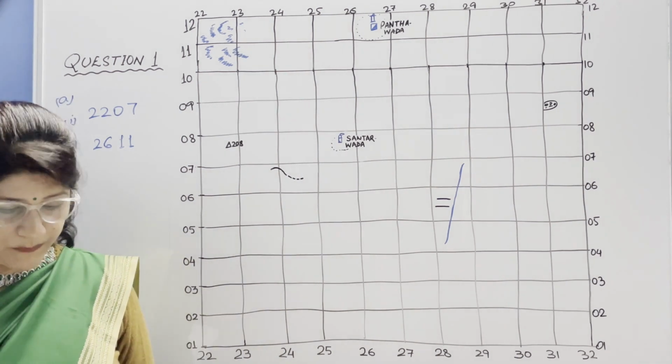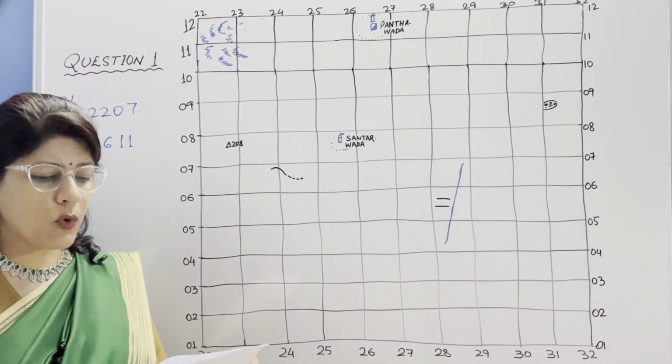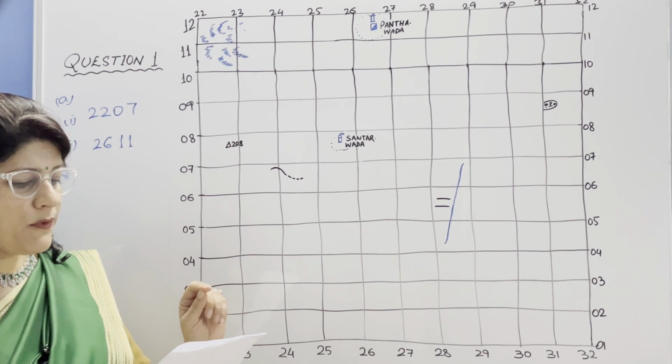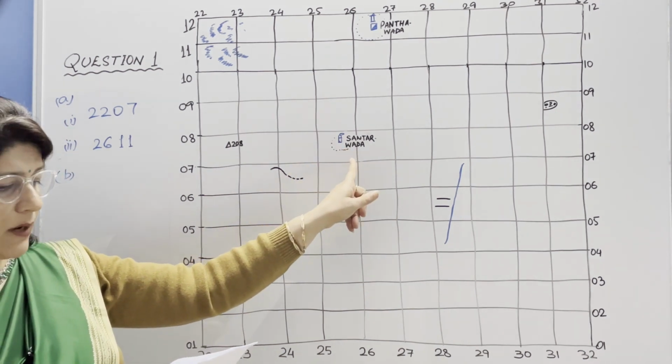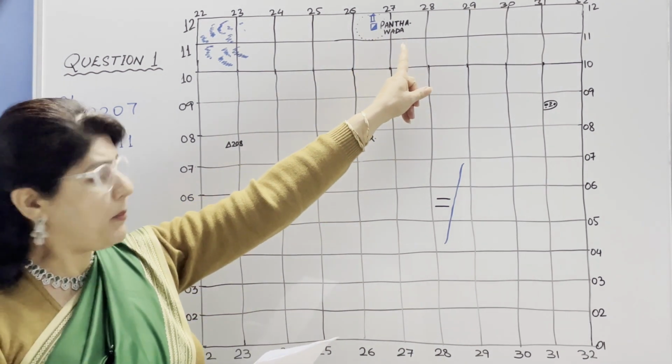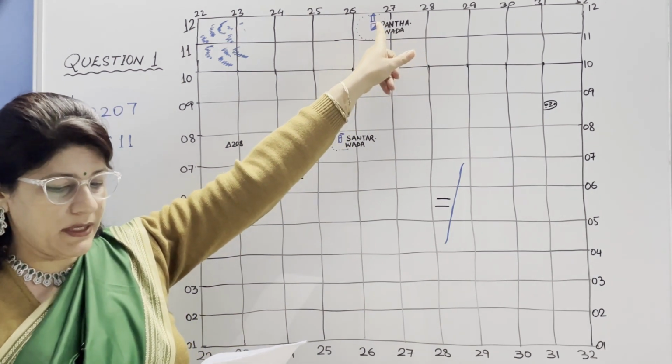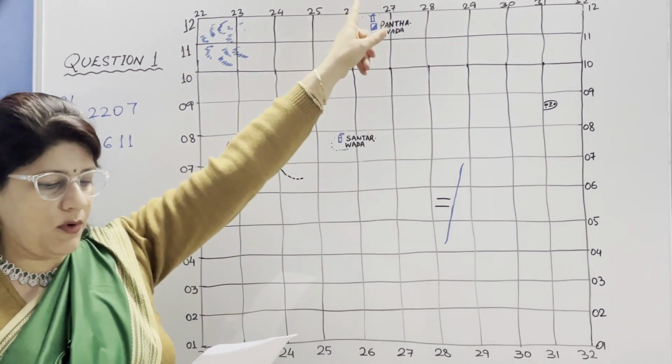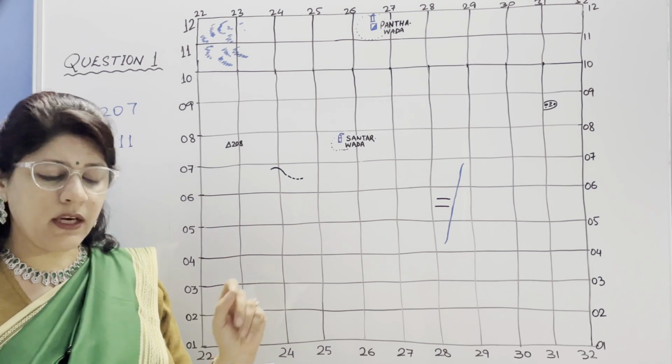The symbol is there. In part B, if a crow flies from the temple of Santarvada, this is Santarvada, to the post office of Pantavada, this is the post office of Pantavada, the crow is flying from here to here. How much distance does it fly in kilometers?